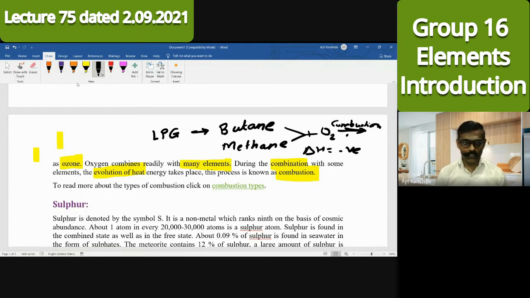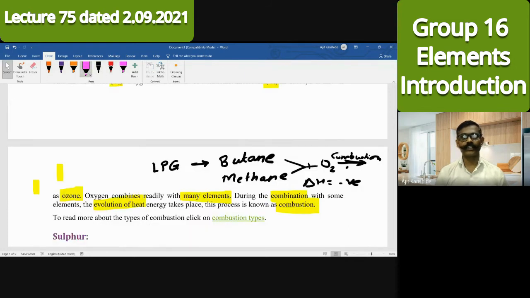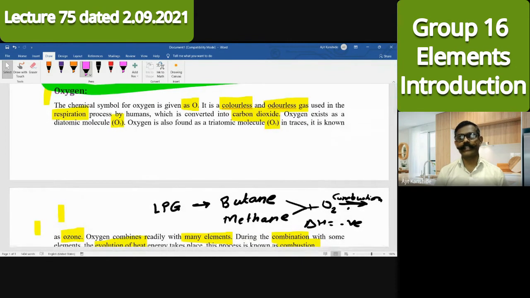If I have to summarize oxygen, just see. First point is representation: we represent oxygen as O. It is a colorless, odorless gas, used in respiration. During respiration, oxygen gets converted to carbon dioxide.